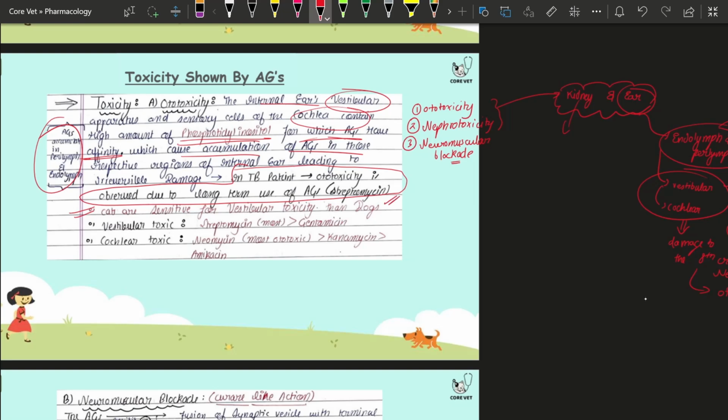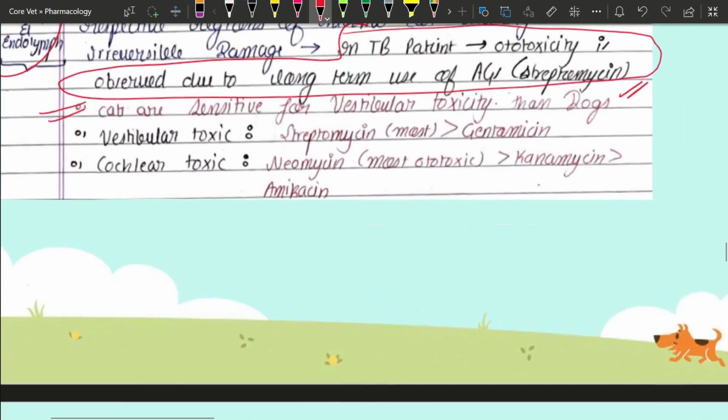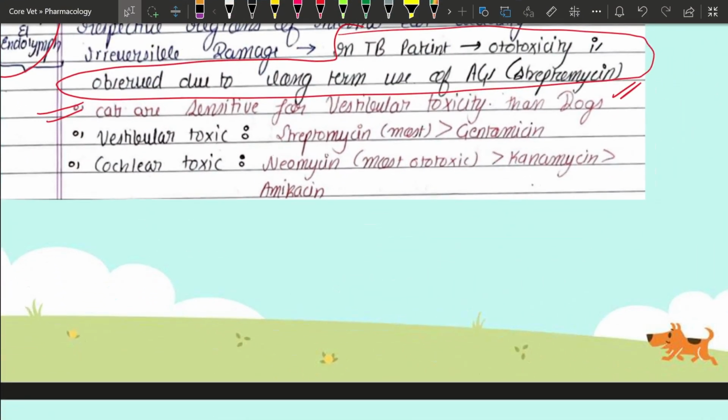Okay, now there is an MCQ site over here. If the examiner is asking you which is the most ototoxic aminoglycoside, then you are going to answer neomycin.